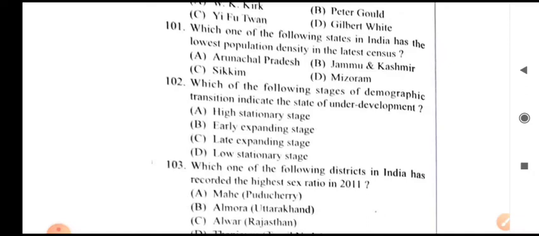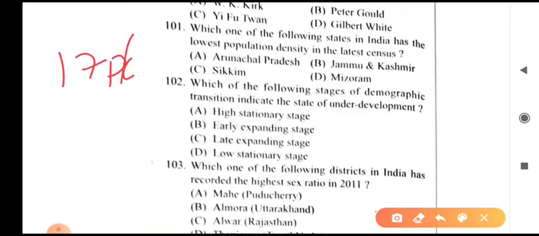Arunachal Pradesh has 17 persons per square kilometer. So the lowest density is of Arunachal Pradesh.